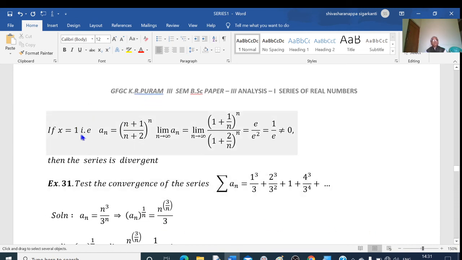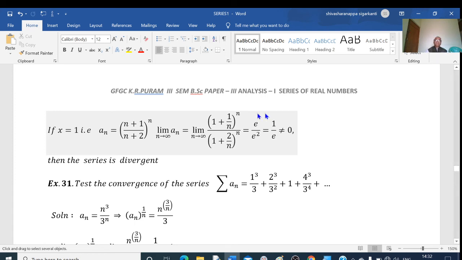And here we consider x equal to 1. a_n is equal to n plus 1 by n plus 2 to the power of n into x to the power of n, and with x equal to 1, x to the power of n becomes 1. If I take the limit on this, dividing numerator and denominator by n, 1 plus 1 by n to the power of n over 1 plus 2 by n to the power of n, this is equal to e over e square, this is equal to 1 by e. Anyhow, this is not equal to 0. If this is not equal to 0, it means that the necessary condition for convergence of a series is not satisfied. Therefore, we say that the given series is divergent.